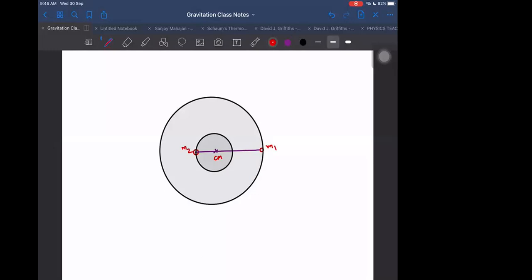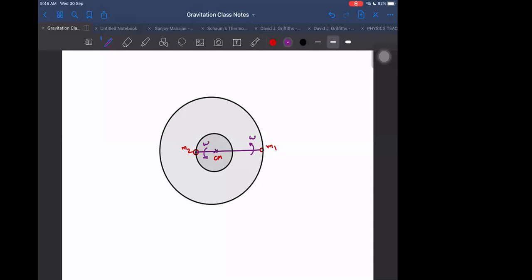Because the center of mass is always closer to the larger mass. Now omega will be the same for both, I think you understand, because they will always be in the same straight line. Omega will be the same only.